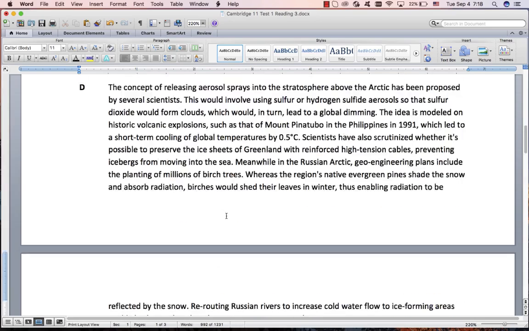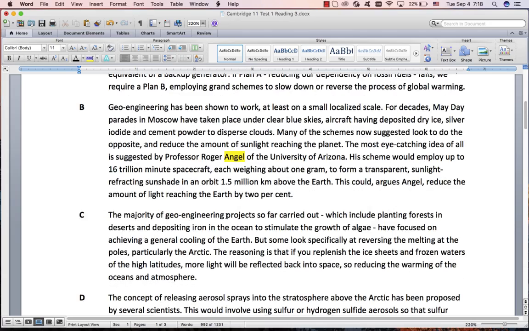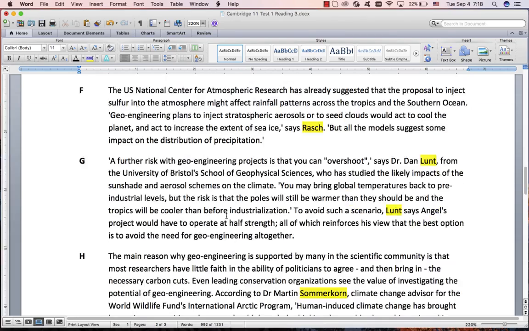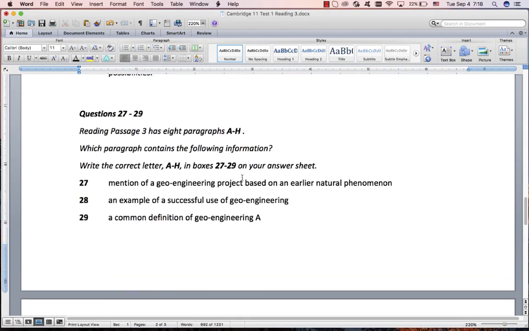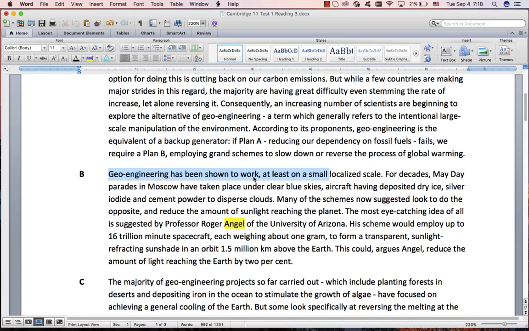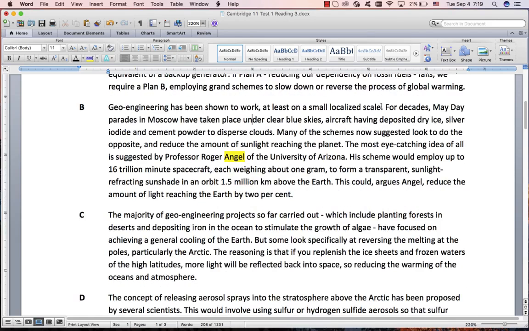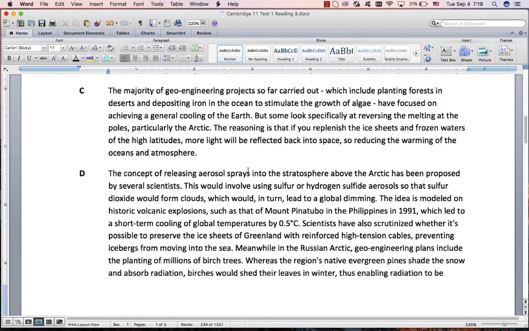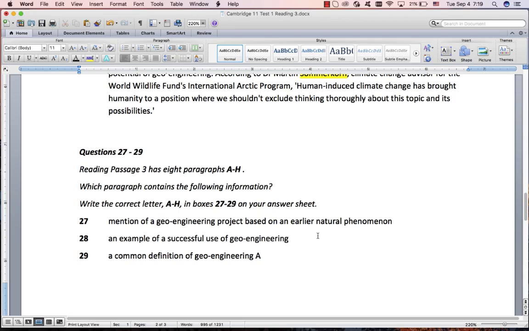Now it's just up to you. You have to scan. Unfortunately, I can't give you any other strategy for this, just about scanning. The strategy is to know what you're looking for. So we look at the first sentences, and actually this one helps us a bit. Successful use, it has been shown to work. It was successful. If something works, it means it's successful. So the example was over there when they use ice to make the clouds go away. Very difficult. Don't worry if you don't get that one.